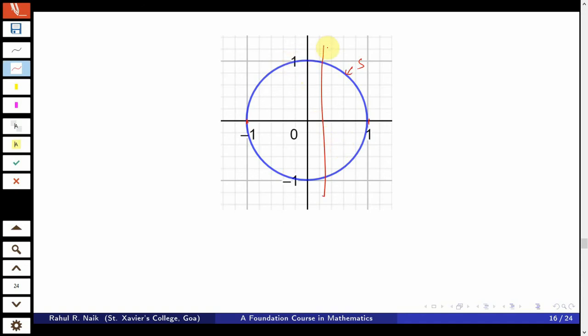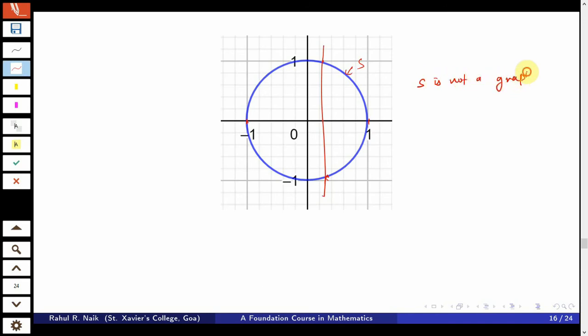So, here you can see that I have produced one line which intersects over here as well as here, which coincide at the point of S. Except at -1 and 1, it is intersecting at least exactly once, but within that interval you can see that if you draw any vertical line, it is going to intersect at least twice. And therefore, S is not a graph of a function.